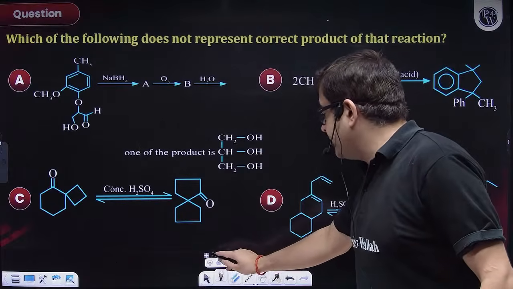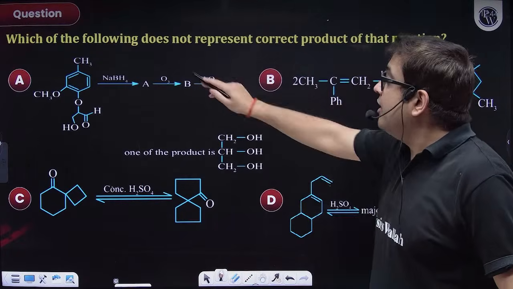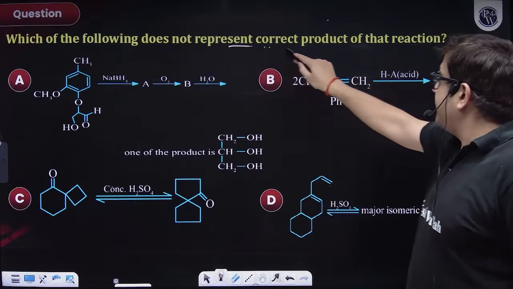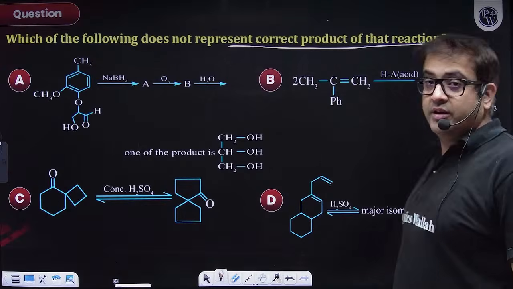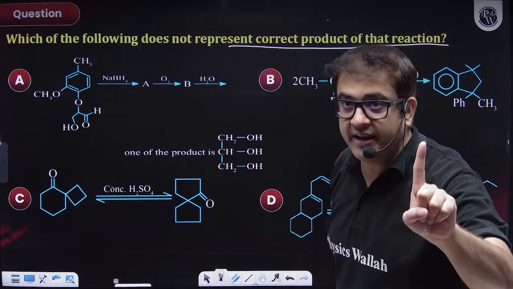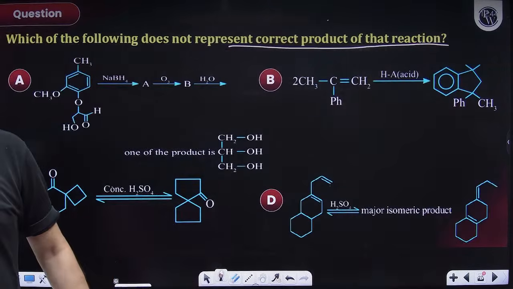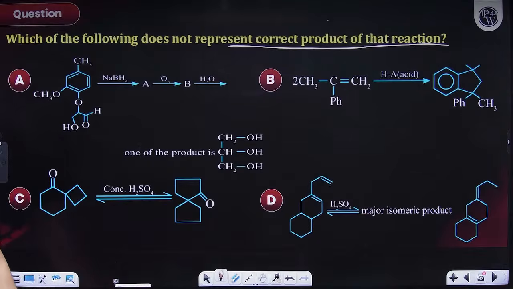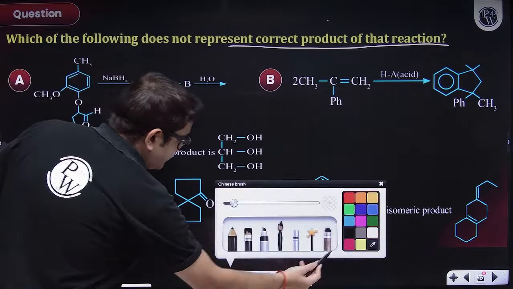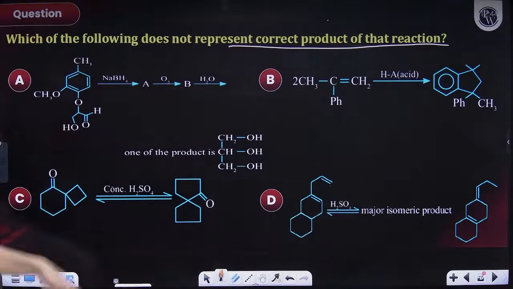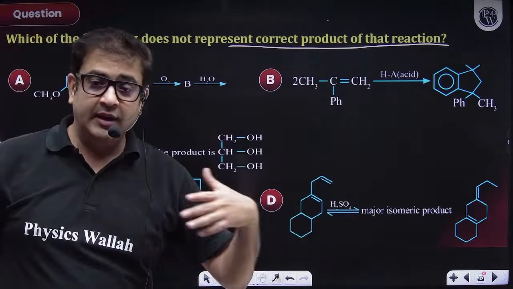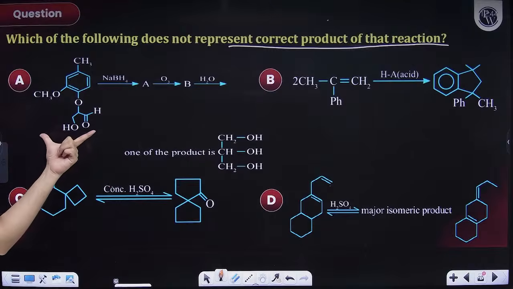So again, my question is, which of the following does not represent the correct product? Again, a single correct, but you have to check all the options. So please let us do one option at a time. Let me not give you some time because we have to work on each option. So you just draw this first option in your copy.